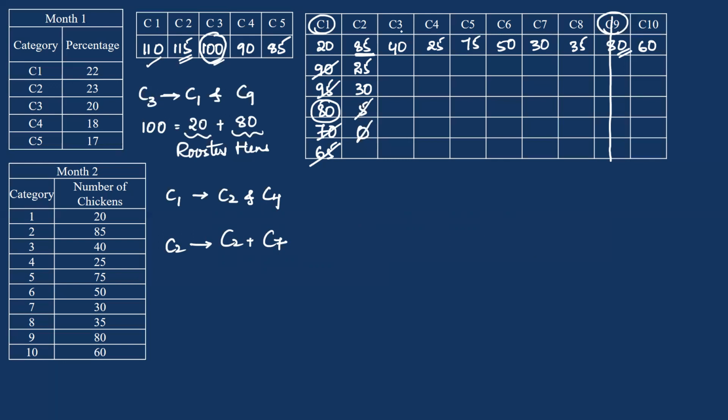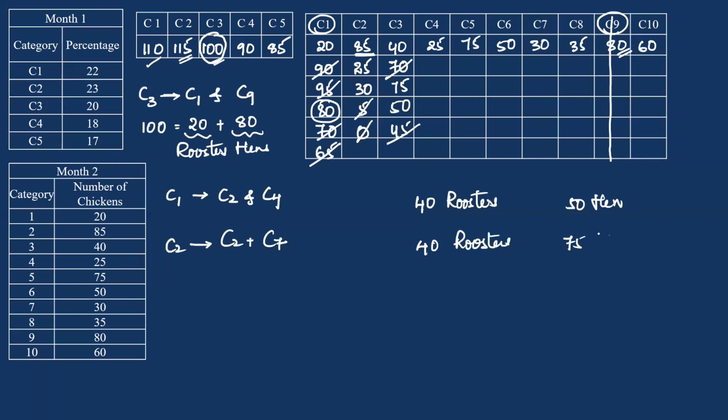Clear? Now if I consider C3 as 40, so this would be 70, then this would be 75, then 40, this would be 50, and this would be 45. Now you do not have 45 here, you do not have 70 here, so this could be either 75 or 50. So 40 roosters, because we are given that number of hens is greater than number of roosters. Okay, and 50 hens or 40 roosters